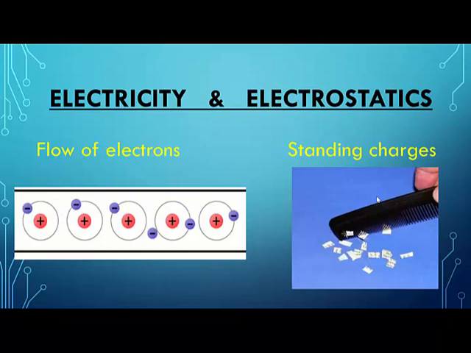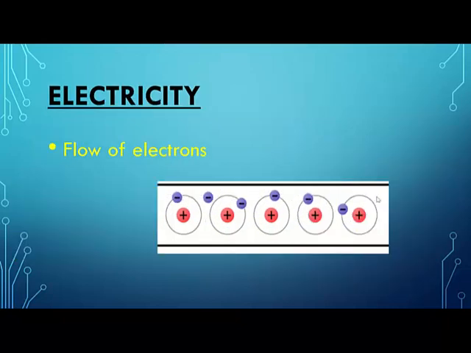So I hope you understand the difference between electricity, which is because of the flowing charges, and electrostatics, which is because of the static charges. Is this clear to all of you till here? Understood? This is the basics. We've not yet started the chapter. This is just the basics of electricity.